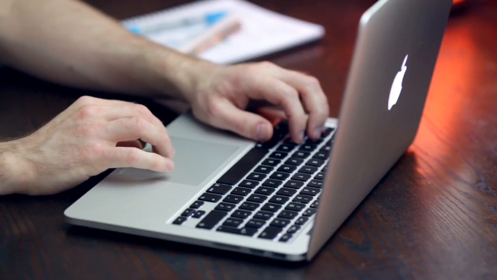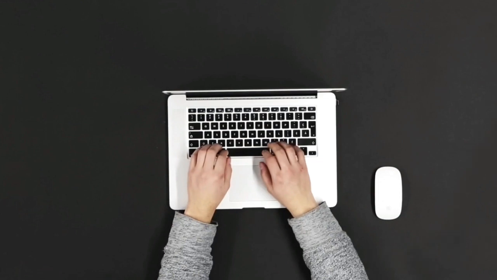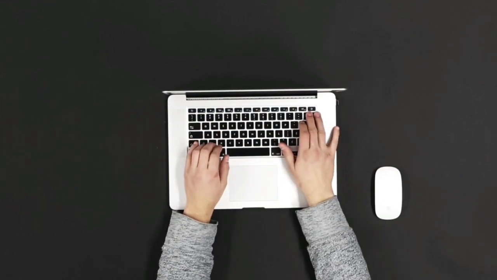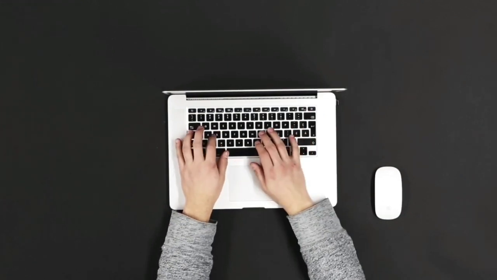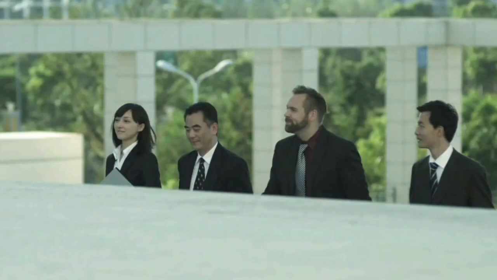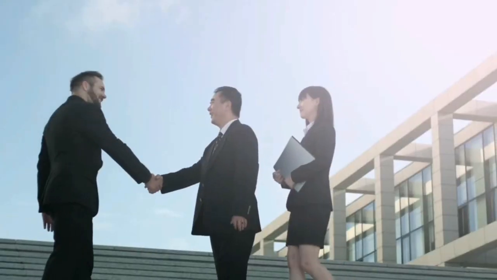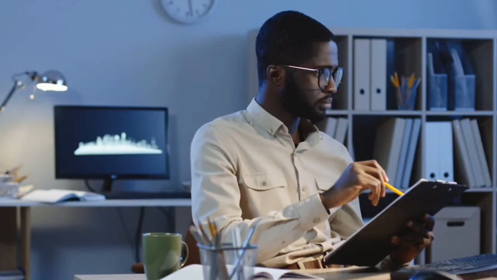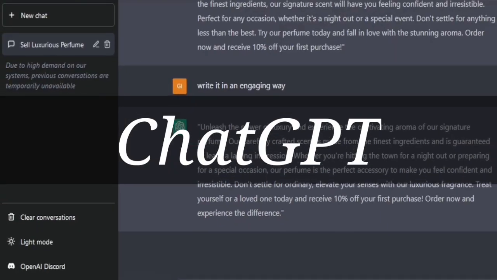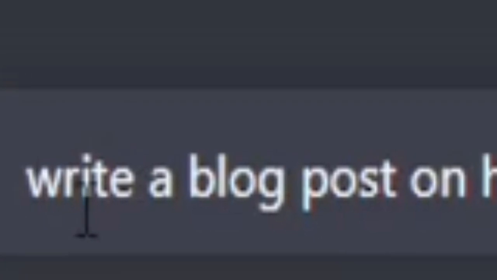Blog post writers are making a lot of money every day writing blog posts for blog owners, and if your articles are really good, your client may want to come back and patronize you again. Now, which site are we going to be using to write this blog post I'm talking about? If you come over to ChatGPT, I'm going to ask ChatGPT to write a blog post on how to get 1,000 subscribers on YouTube.